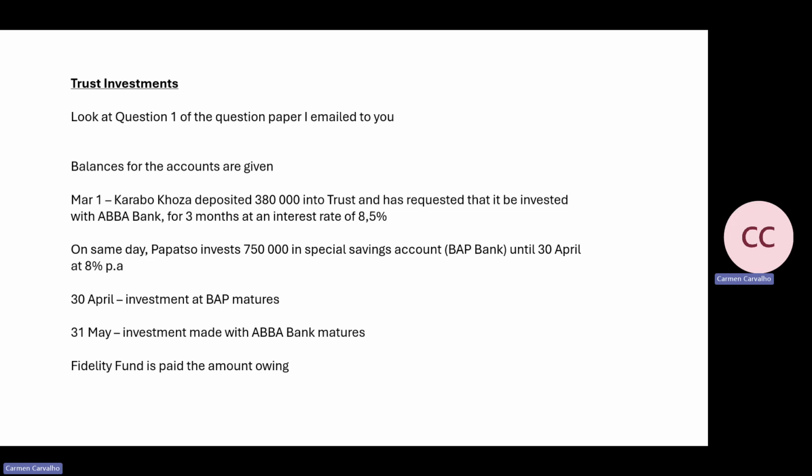On the 30th of April, the investment at BAP matures. So it's this one. Okay, let me just see. It's this one, so that will fall under section 86.3. The 31st of May, the investment made with ACLA Bank matures. Fidelity Fund is paid the amount owing. So this is all the information you have in your question.